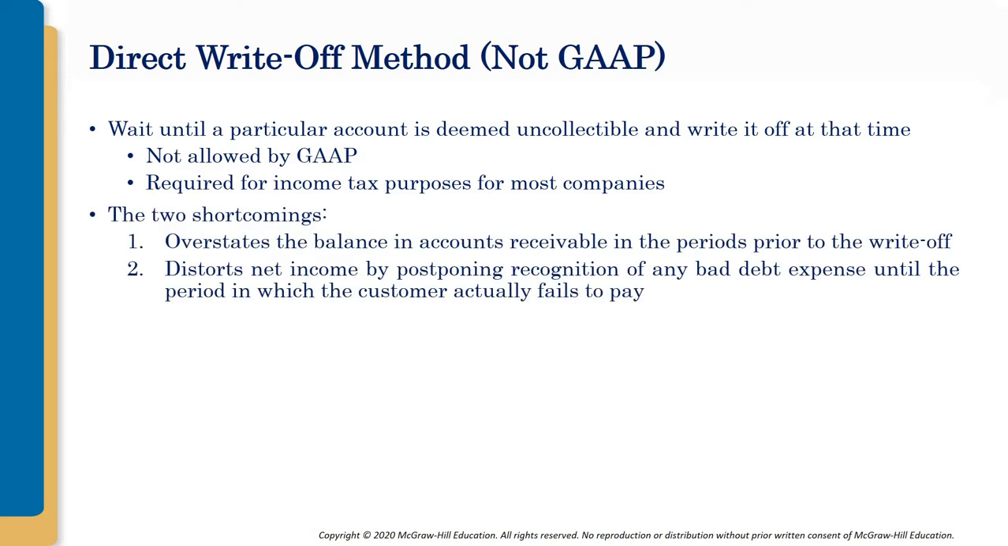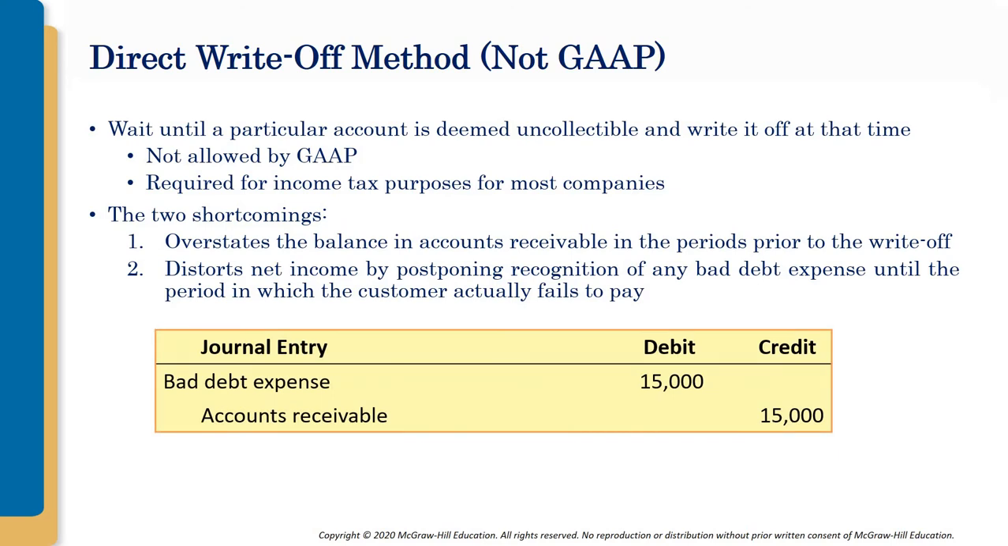The two shortcomings are: it overstates the balance in accounts receivable in the periods prior to the write-off, and it distorts net income by postponing recognition of any bad debt expense until the period in which the customer actually fails to pay. Someone is not paying for the last few months, and you are just thinking, oh no, this customer will not pay. This is not the way. But what accountants do is debit bad debt expense and credit accounts receivable. But this is not supported by GAAP.